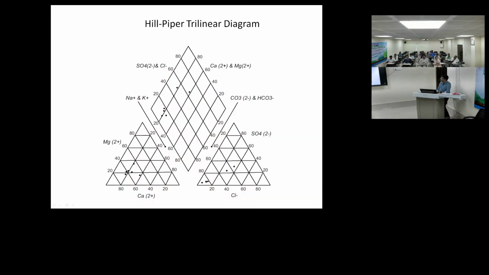After obtaining the data, we can plot the data in the pie chart diagram, and from here we can tell whether the water is fresh, that is, from rainwater recharge, or whether saline water intrusion has occurred, or some reverse ion exchange has occurred. Everything can be predicted from this pie chart diagram.